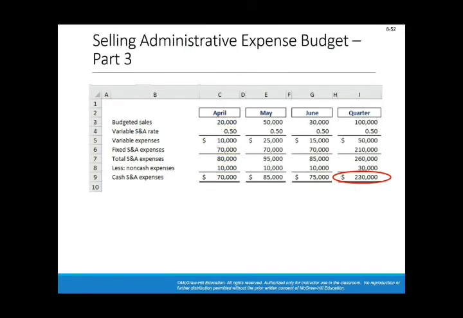You can do the same for May and June. The forecasted sales, which is the first budget, multiplied by the $0.5. Add to it the 70s and deduct the 10 to know how much you will pay. So this 230,000 is the cash to be paid.